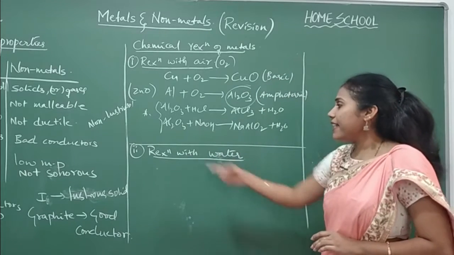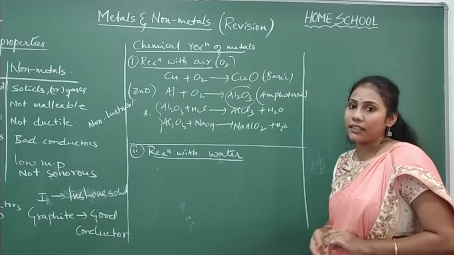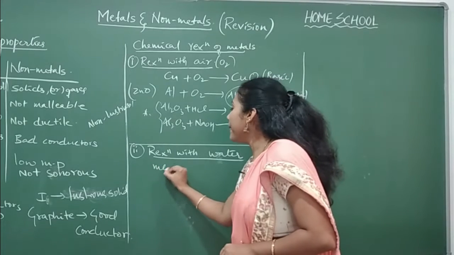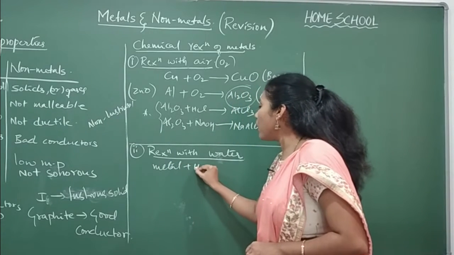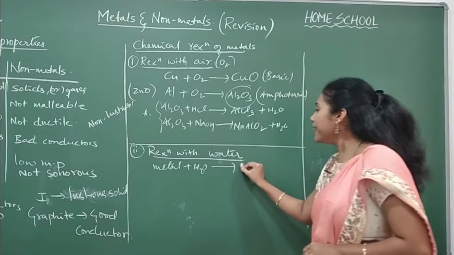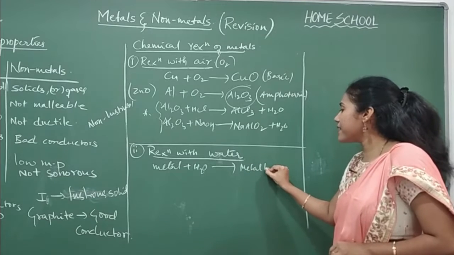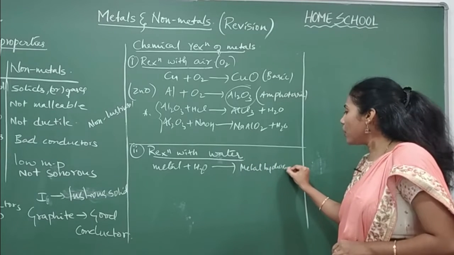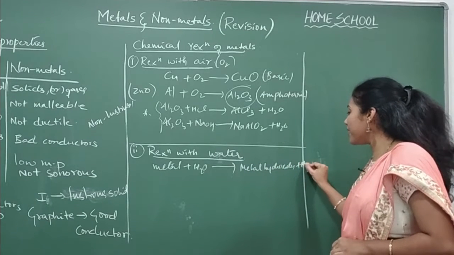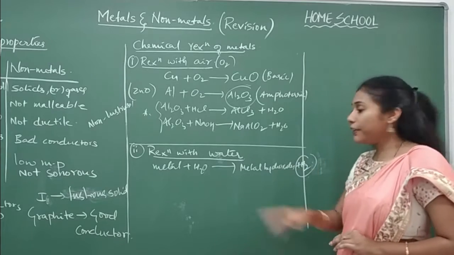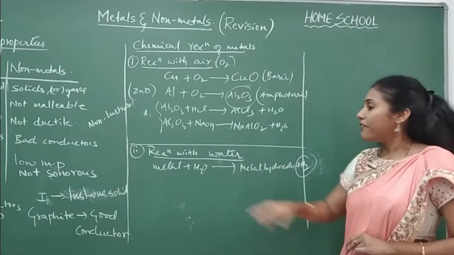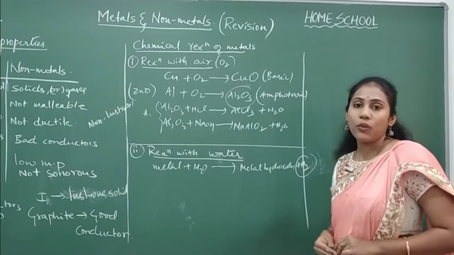And our next reaction is reaction with water. Whenever a metal reacts with water, you usually get metal hydroxides plus hydrogen gas. Remember this: hydrogen gas is liberated whenever metal reacts with water.